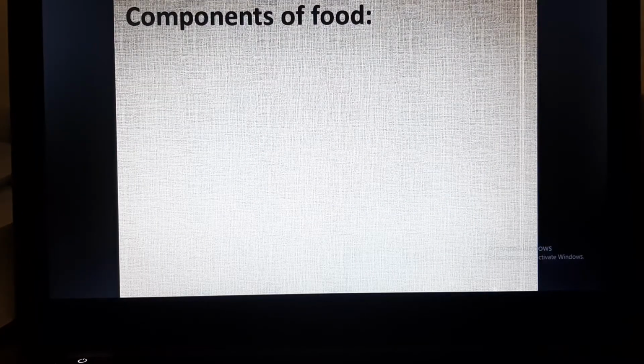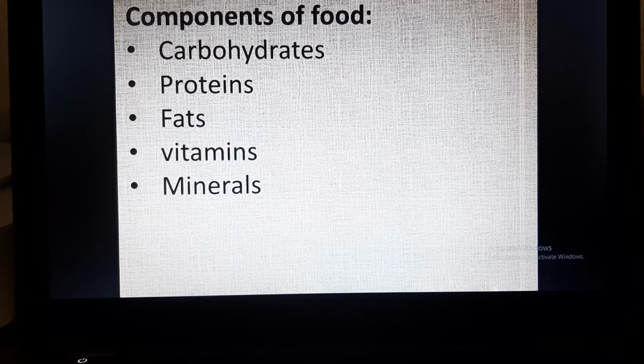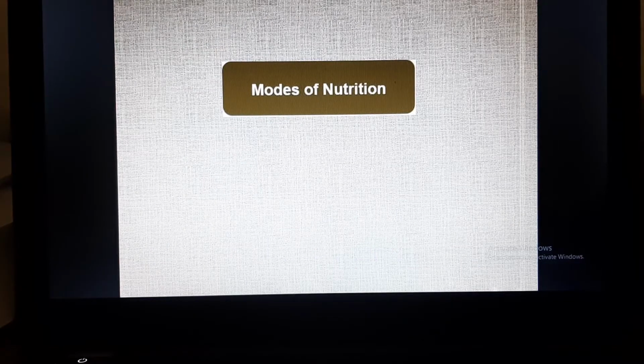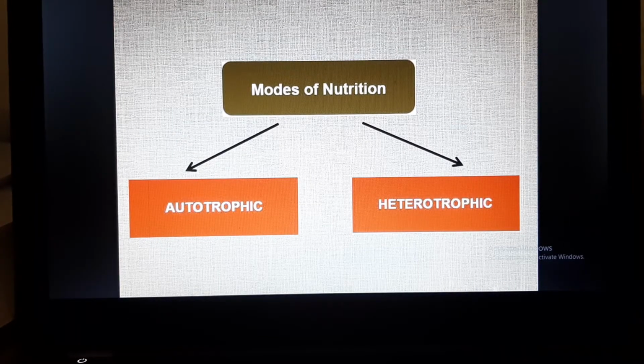Now the components of food. The components of food are classified into carbohydrates, proteins, fats, vitamins, and minerals, and these are also called nutrients. These are required by our body to perform the different functions in the body. Now we'll discuss modes of nutrition. Modes of nutrition can be classified into autotrophic mode of nutrition and heterotrophic mode of nutrition.